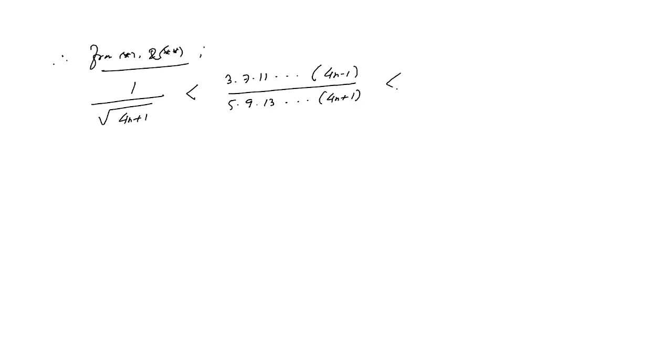Our conclusion is 1 by root under 4n plus 1 is less than 3 into 7 into 11 up to 4n minus 1 by 5 multiplied by 9 multiplied by 13 up to 4n plus 1, and this value is less than 3 by 4n plus 3, that square root. So here we have proved the given question, and this question is very important in any kind of examination.